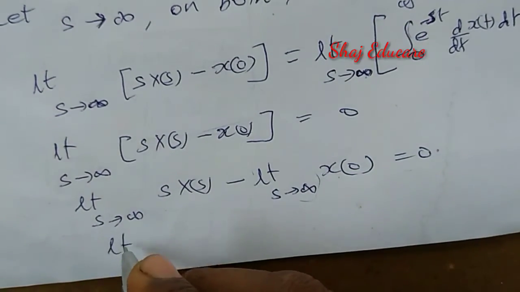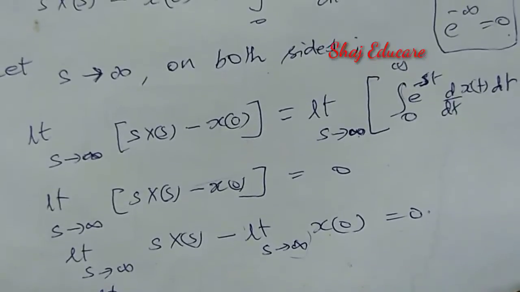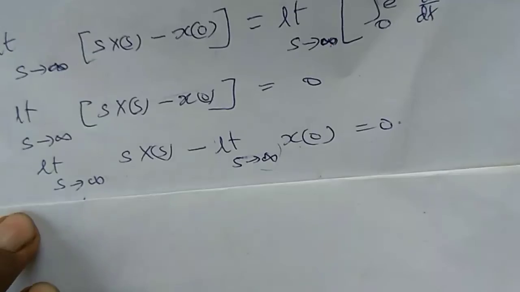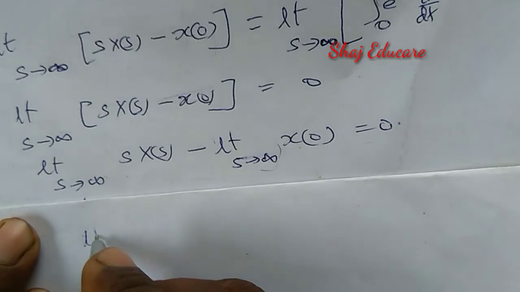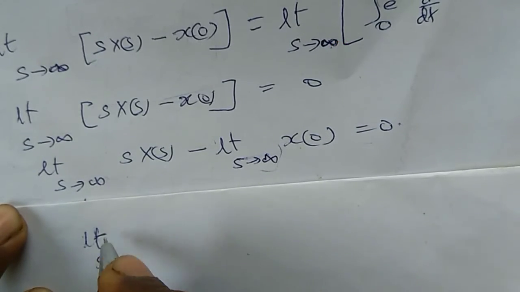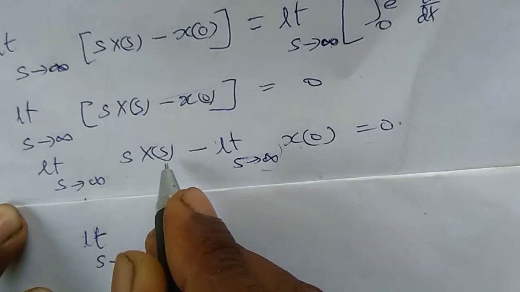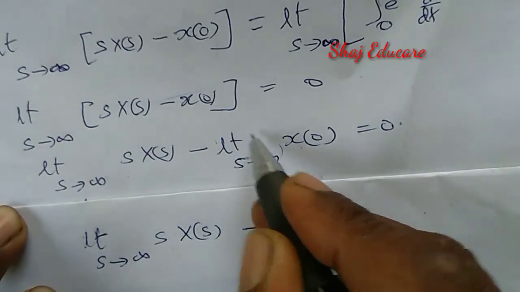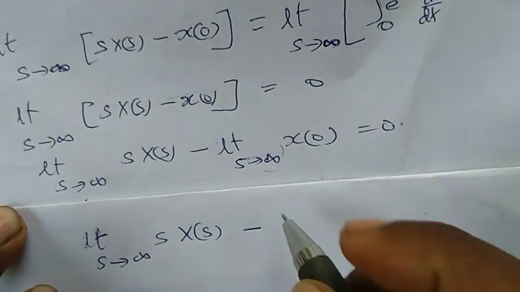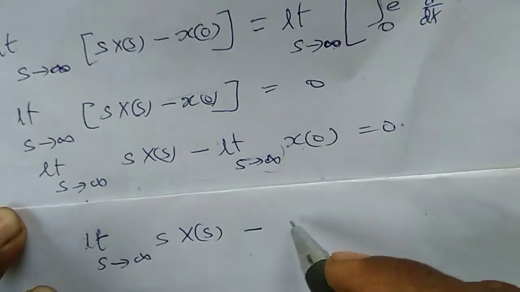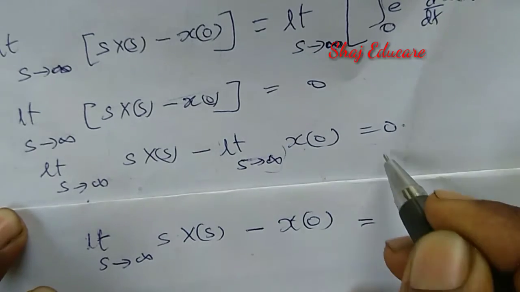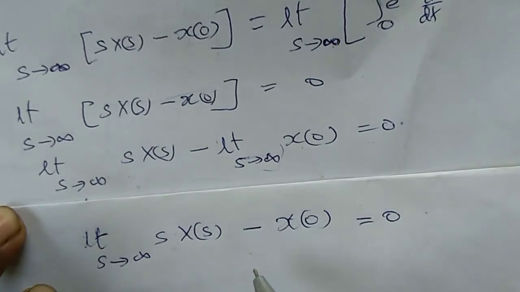So let us rewrite this equation once again as the limit s tends to infinity of s X of s minus, this one is invalid, so let us simply write x of 0, and again the right hand side is equal to 0.